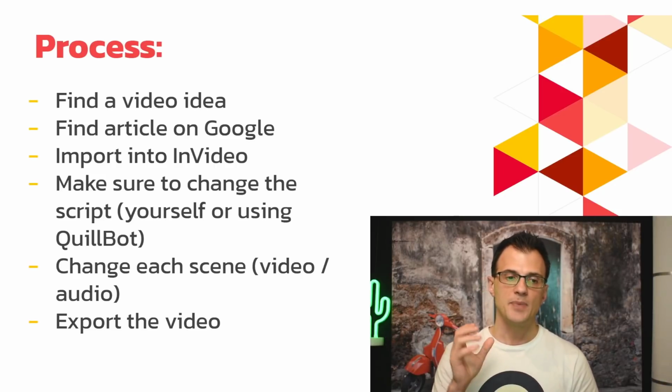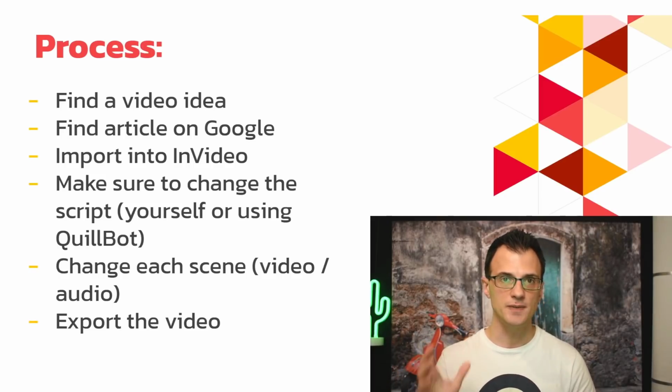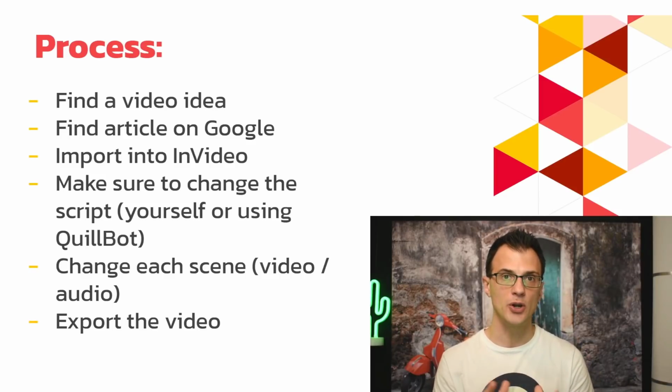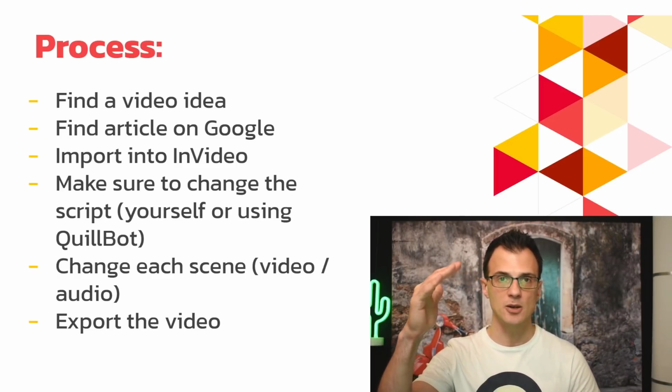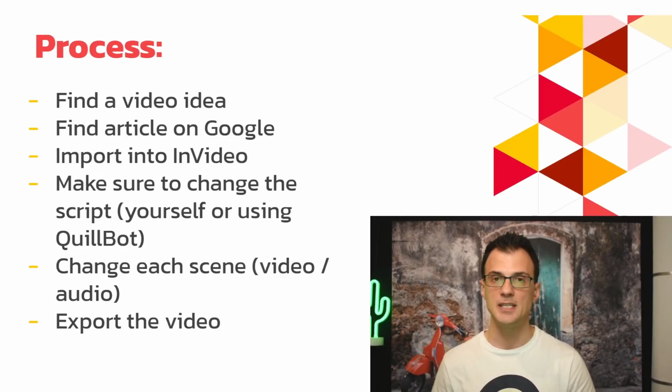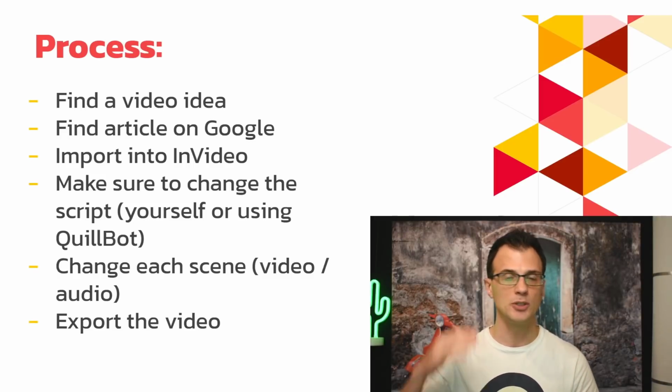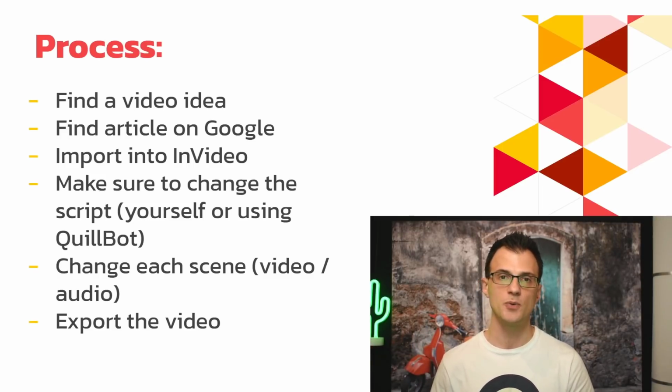Once that is done, go into the editor, change each of the scenes. So you can change the underlying video media or audio media or even images. That only takes about 10 to 15 minutes to process for every single scene in your video. And then you export the video out of InVideo onto your computer, and then your video is ready to be uploaded to YouTube. You can also use these videos, of course, on your website. You can share them on Facebook any way you want. This is just a very simple and quick process to turn your articles into videos, anywhere from 10 to 15 minutes.